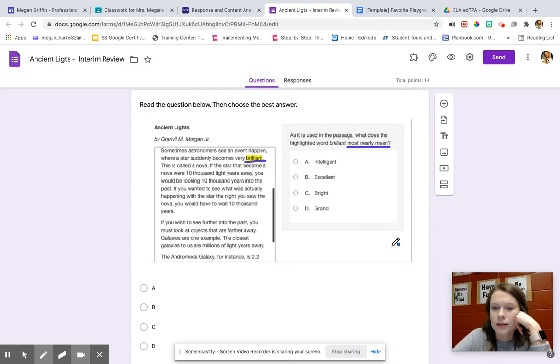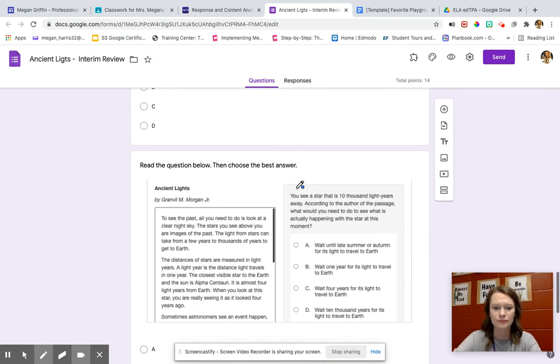Okay, so let's look at our options here. Does this mean that the star became intelligent, smart? No. Okay, now I can call someone brilliant if they're smart, but that's not how it's used here. We're not talking about how smart it is. When a star suddenly becomes very excellent. I don't think so. Okay, when a star suddenly becomes very bright. Well, that kind of makes sense. Stars give off light. Okay, so I think maybe bright. Grand. I think the best choice here is going to be C. Okay? All right, let's look at our next one.